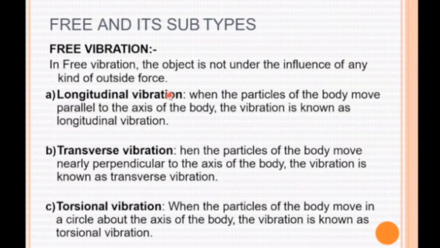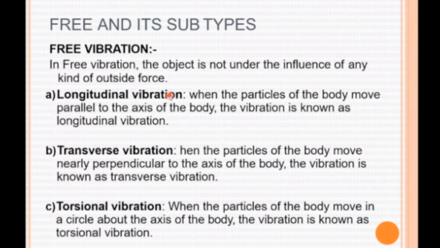Mainly there are three types of free vibrations. Free vibration means that if a body is vibrating without the influence of an external force, that is free vibration.